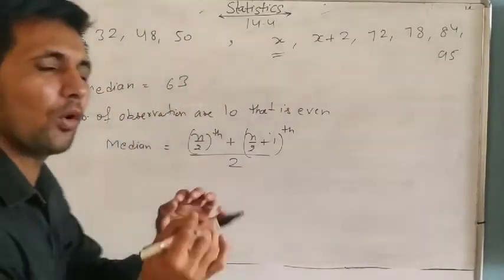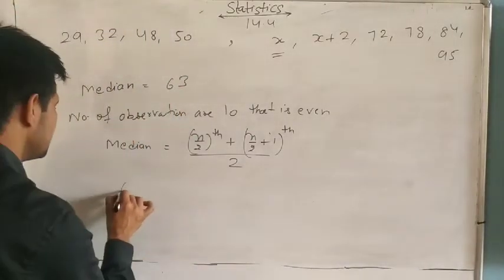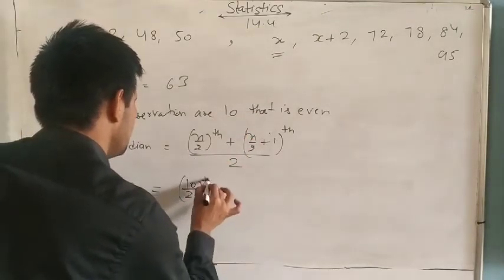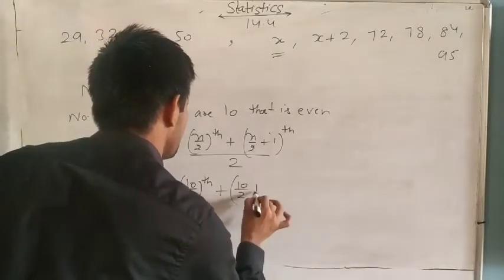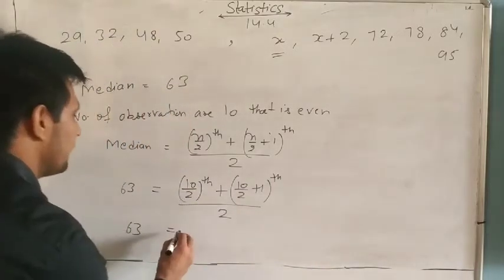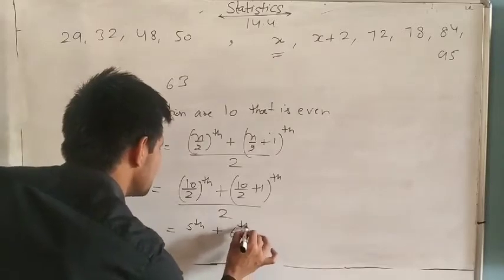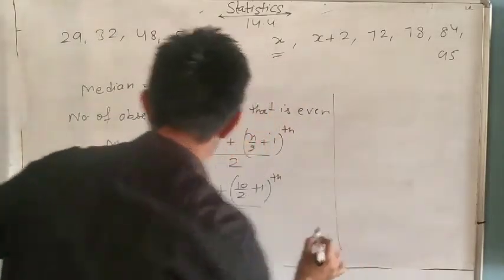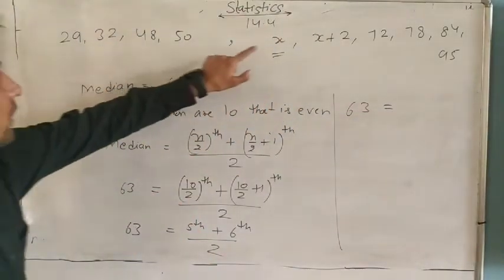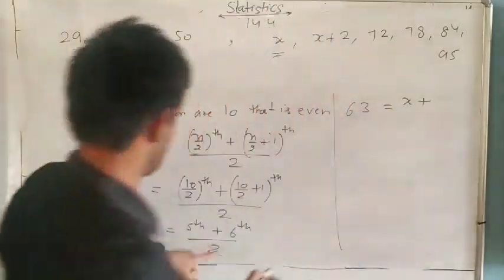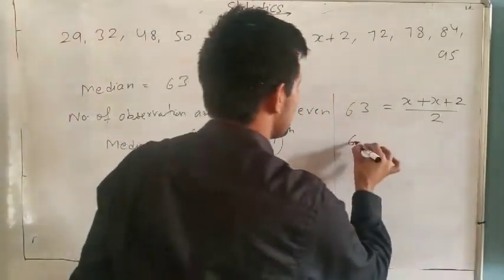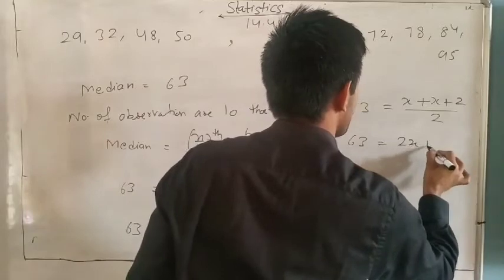We put the median value, already given, 63 equal to n. How many? 10. So 10 divided by 2 th term plus 10 by 2 plus 1 th term, divided by 2. Next, 63 equals the fifth term plus the sixth term divided by 2. Counting, the fifth term is x and the sixth is x plus 2. So 63 equals 2x plus 2 divided by 2.